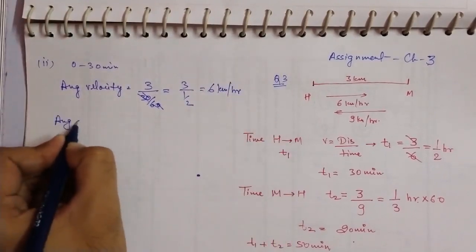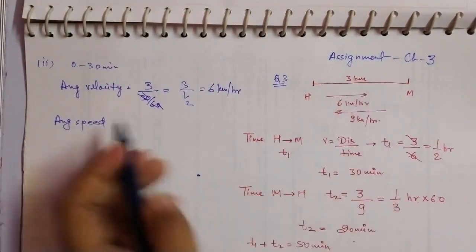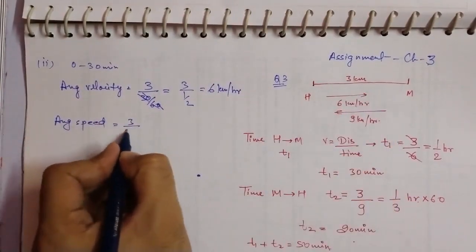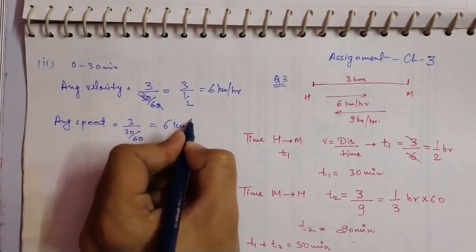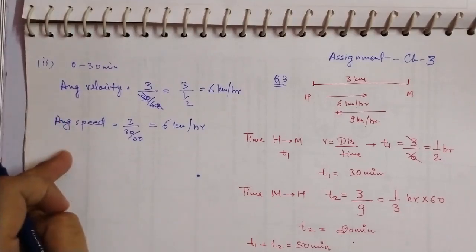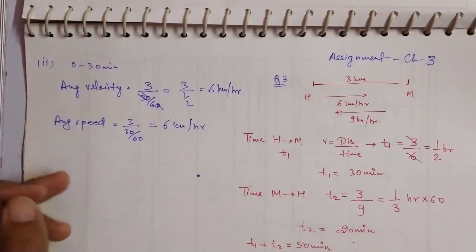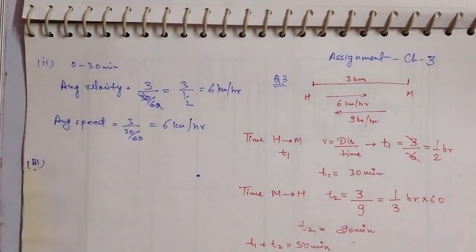Similarly, if we talk about average speed, we know that it has covered the same distance at the same displacement, so it will also be 3 upon 30 upon 60. That will again be the same, 6 kilometer per hour. So in this case, both our average velocity and our average speed are the same. Okay. Now let's talk about the third part.